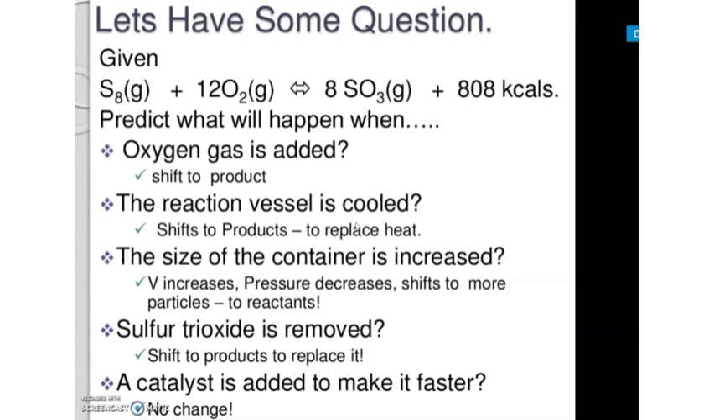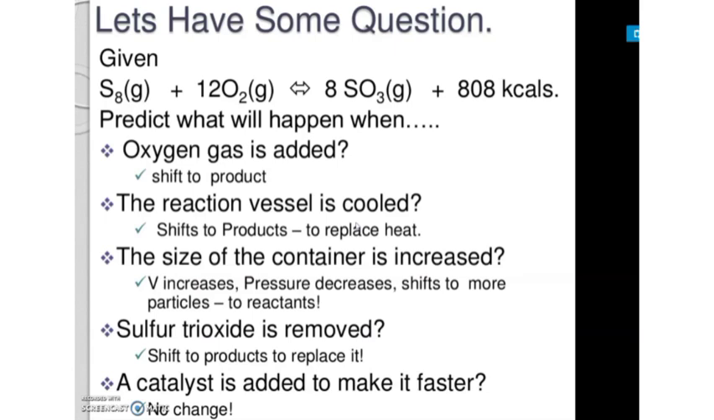The reaction vessel is cooled. If it is cooled, we are reducing the temperature. It is an endothermic reaction, so it shifts to the products, as we have seen in the endothermic process. The size of the container increases. If the size of the container increases, volume increases and pressure decreases. So it shifts to the side with more particles. For example, there are 13 moles of reactants and 8 moles of product, so it will shift towards the more particles, that is, towards the reactants.